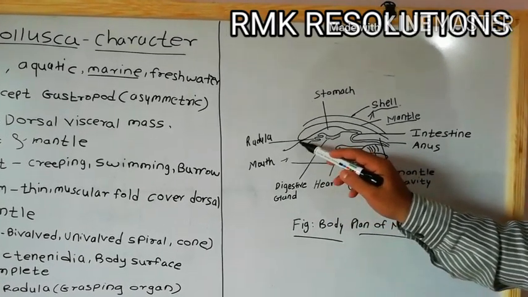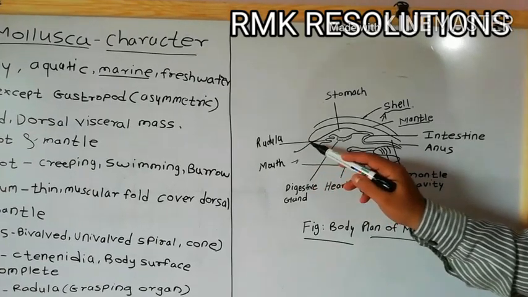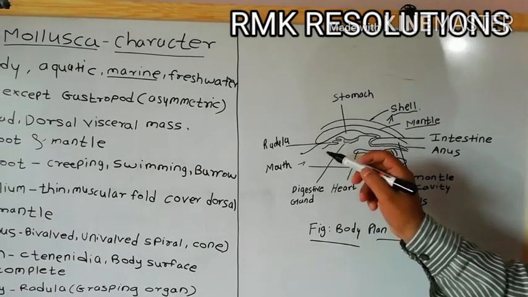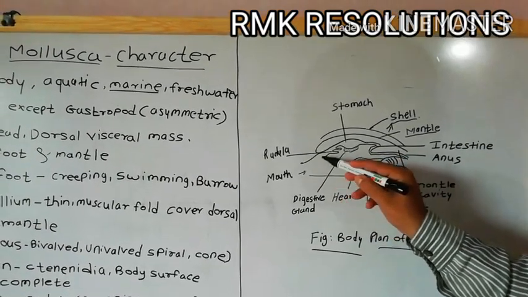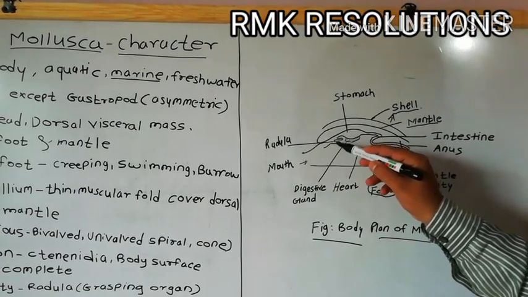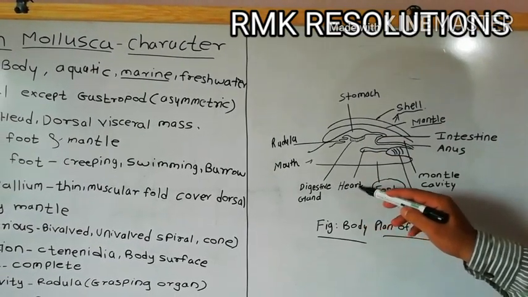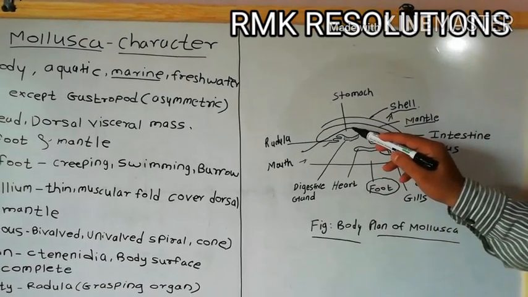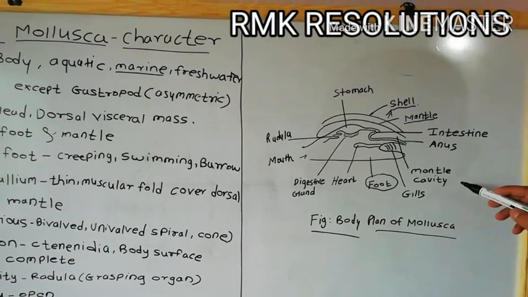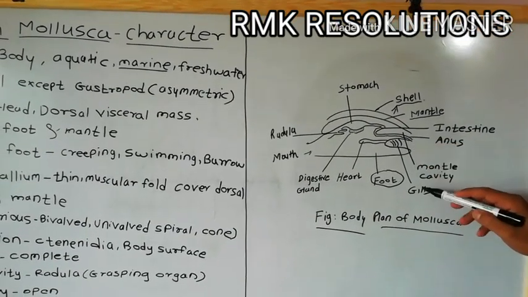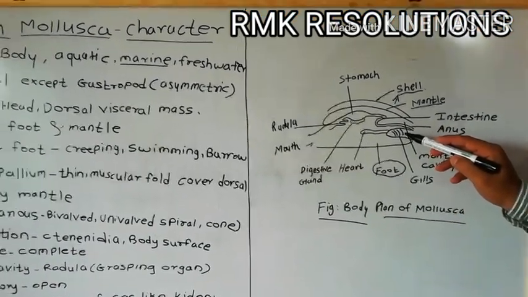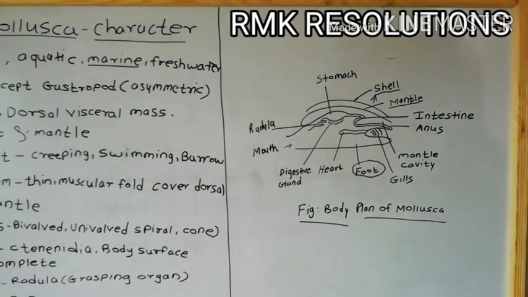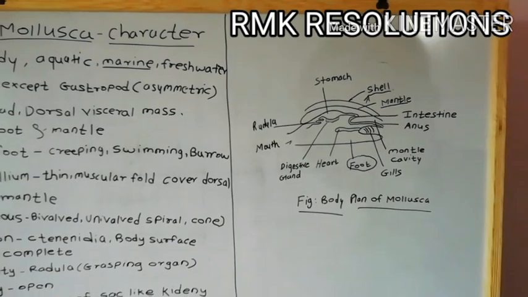Inside the mouth, see here my dear friends, there is a buccal cavity, and inside the buccal cavity there is a radula, which is used for grasping purposes. This is a teeth-like structure present in the buccal cavity. Then, as we have discussed, this is a heart, here there is a digestive system, this is a stomach, and here there is an anus. And see, these are the gills, or you can say the ctenidia, which are used for respiratory purposes. So this is the overall body plan of the mollusca.